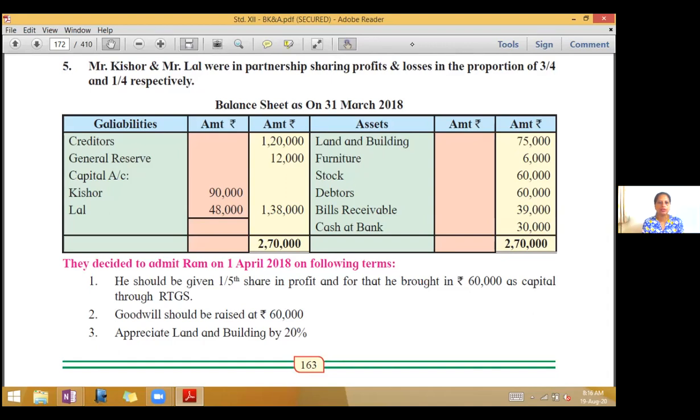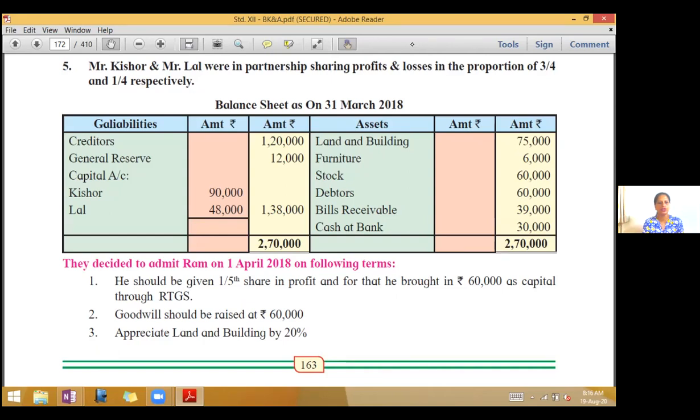Balance sheet as on 31st March 2018. Look at the liability side. It's creditors, general reserve, capital account of Kishore and Lal. On the asset side, you have land and building, furniture, stock, debtors, bills receivable, cash at bank. Look at the adjustments.